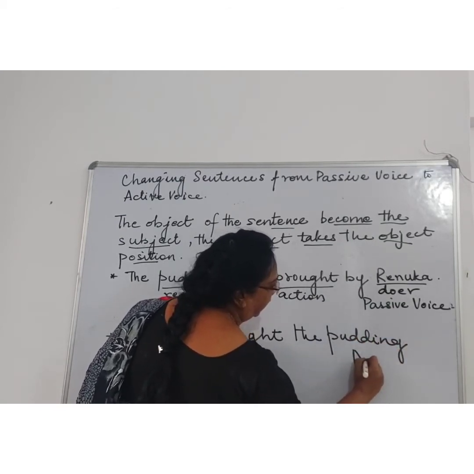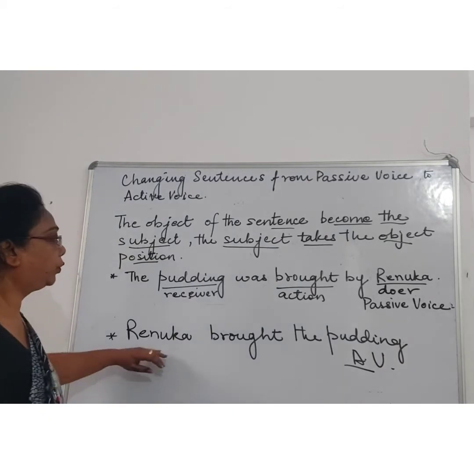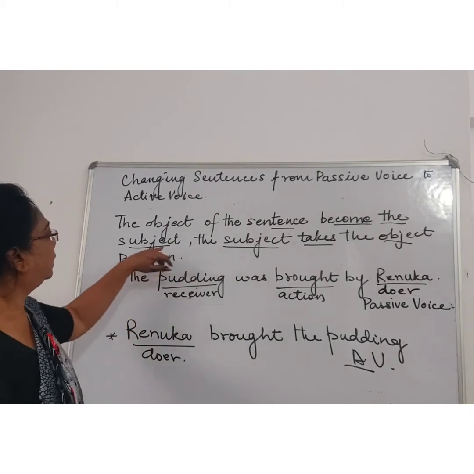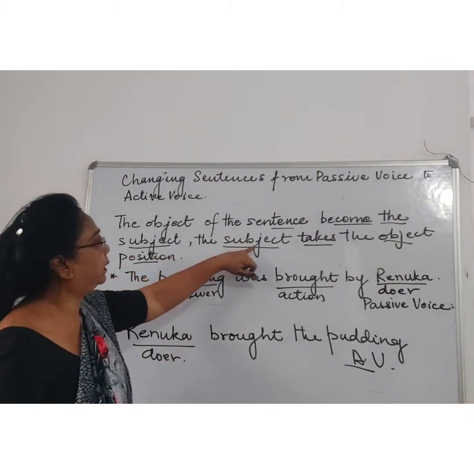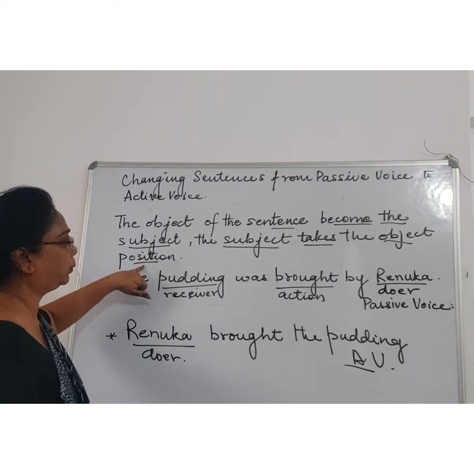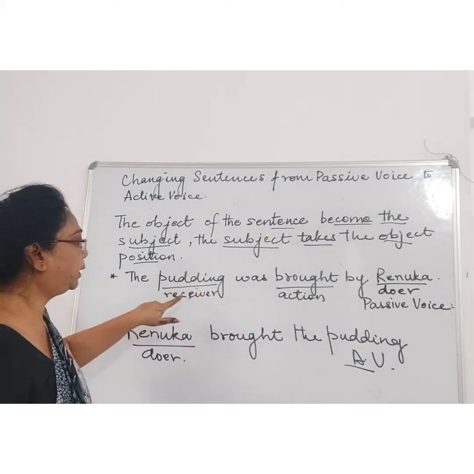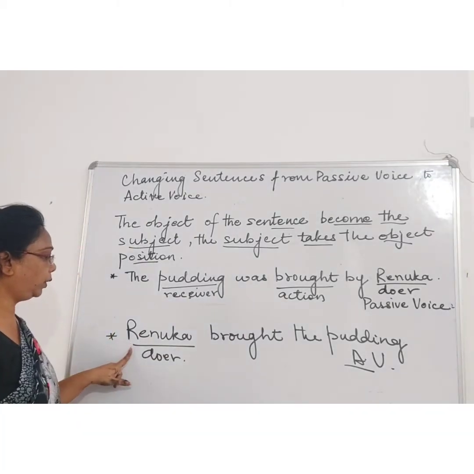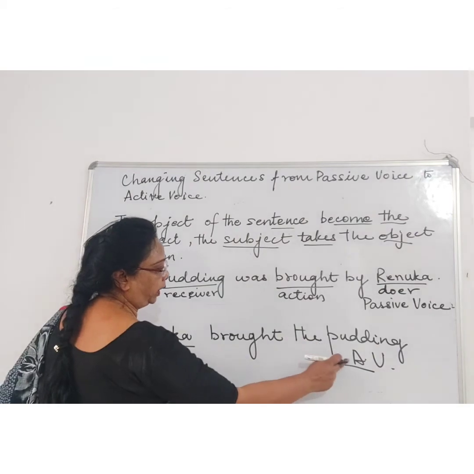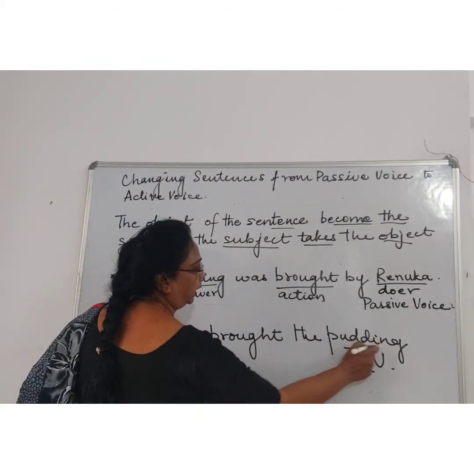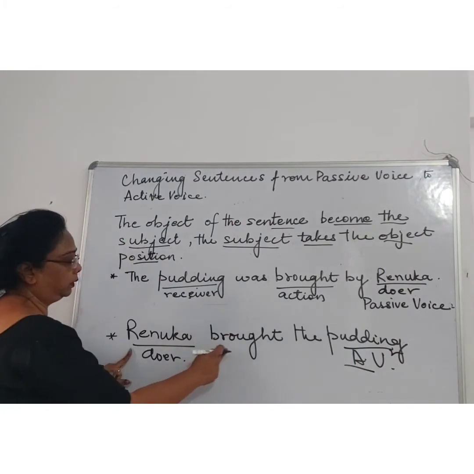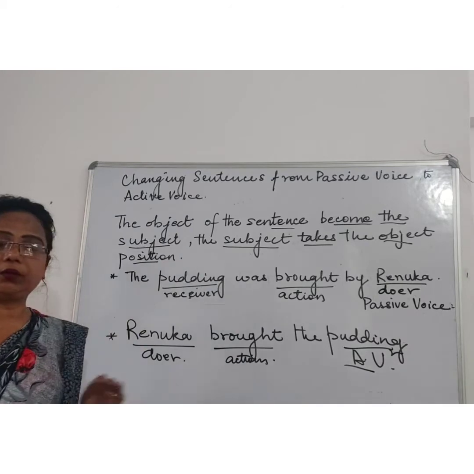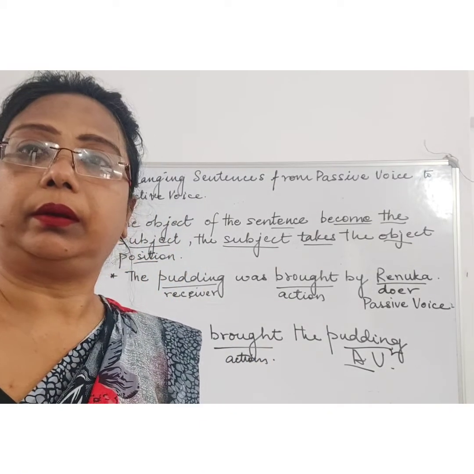Right. This is an active voice sentence. So Renuka is what? A doer. The subject takes the place of an object position. So over here, Renuka is a doer and pudding is the receiver, right? And brought is an action. The tense form will change to present tense.